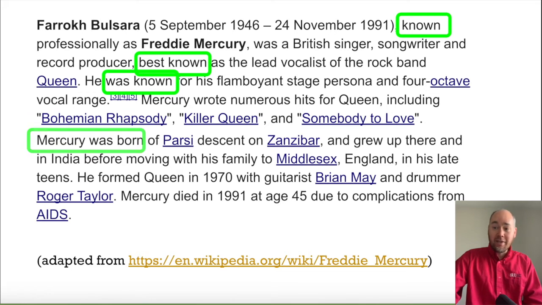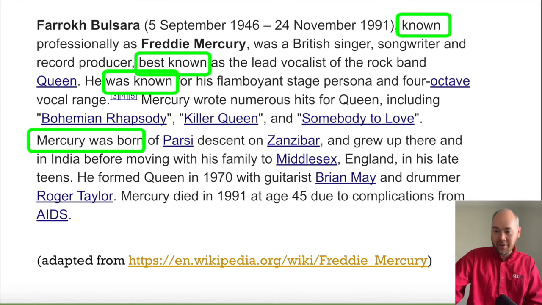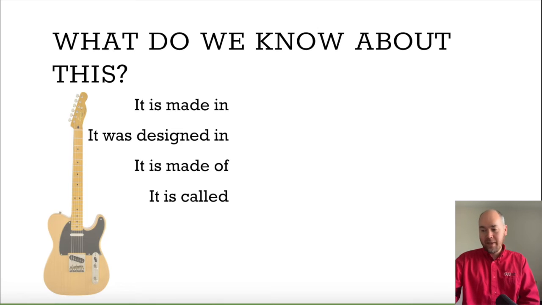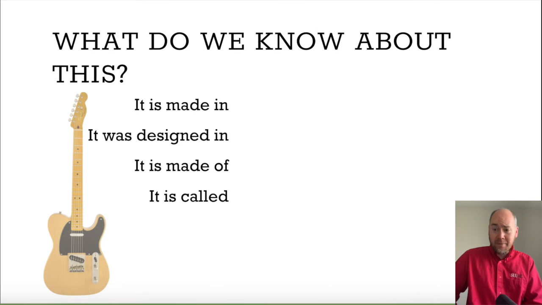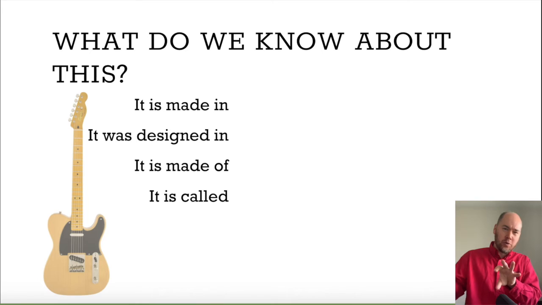Okay. So these are the parts that I changed. Lots of people knew, changed to known, and then instead of Mercury's mother bore him, I changed it to Mercury was born. If you read the article, you'll see that this is the way the article actually looks. Okay. So passive voice lets us focus on what we want to talk about instead of who did the thing that we want to talk about. So for example, if we take Freddie Mercury, we care about he was born or he was known. We don't care about the people. We don't care about his mother.